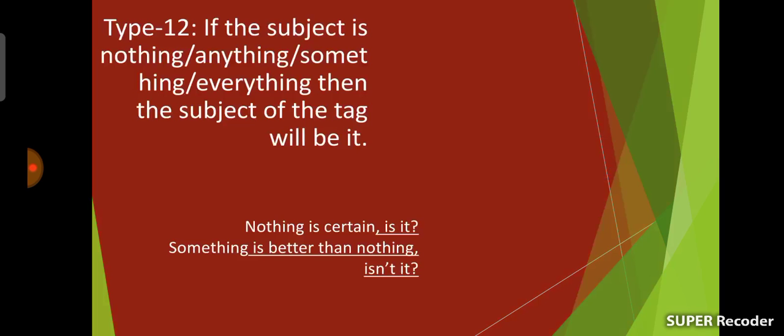Something is better than nothing. Here something is the subject, and this sentence is an affirmative sentence. We should use a negative tag here, and is is the auxiliary verb, so the tag question will be isn't it? And many more examples like this.